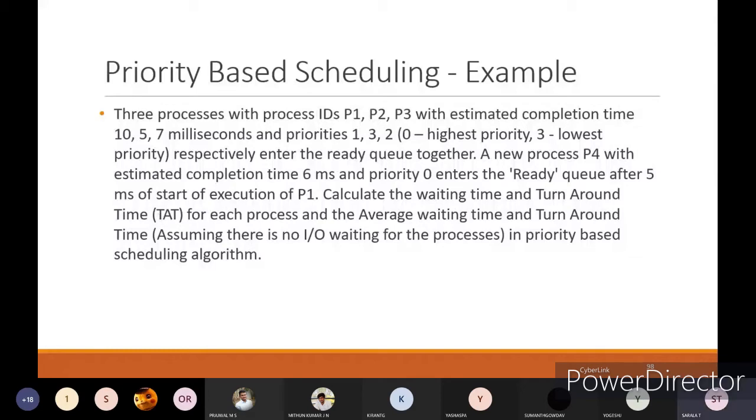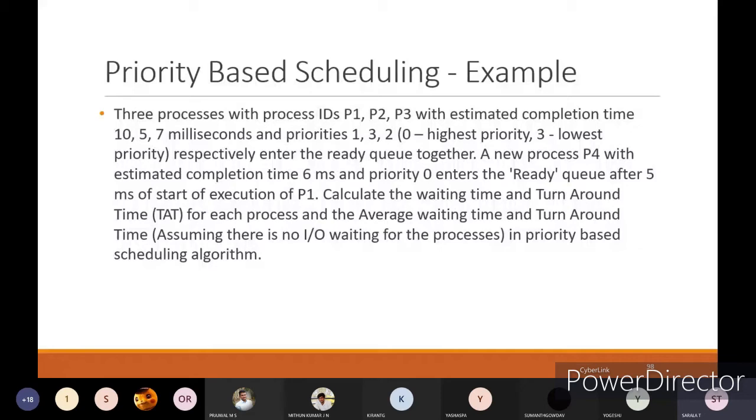Four processes are there, P1, P2, P3 and P4. P1, P2, P3 have entered in the first level, and the priority levels of P1, P2 and P3 are different. P1 has the highest priority, 1, P3 has the least priority, that is 3, and P2 has the middle priority. And they will be sorted in that way in the ready queue only.